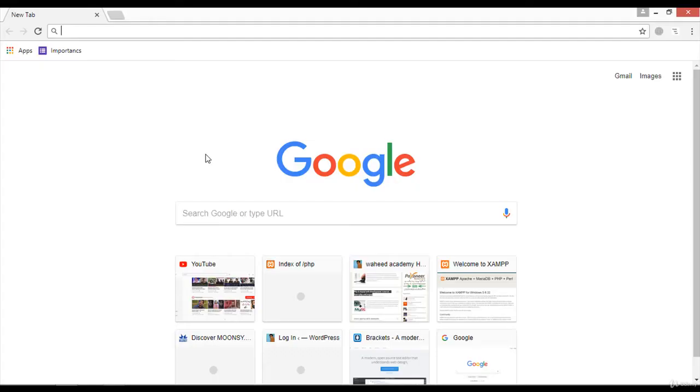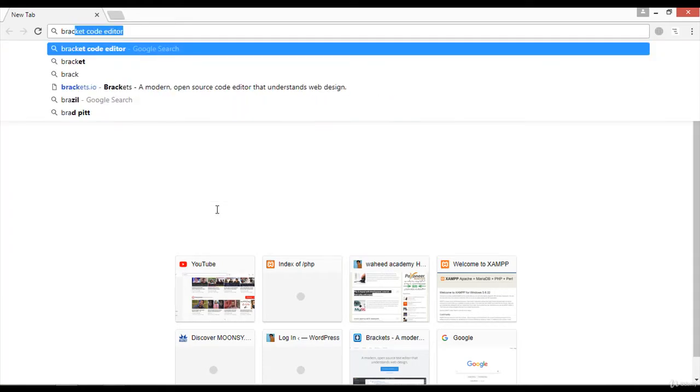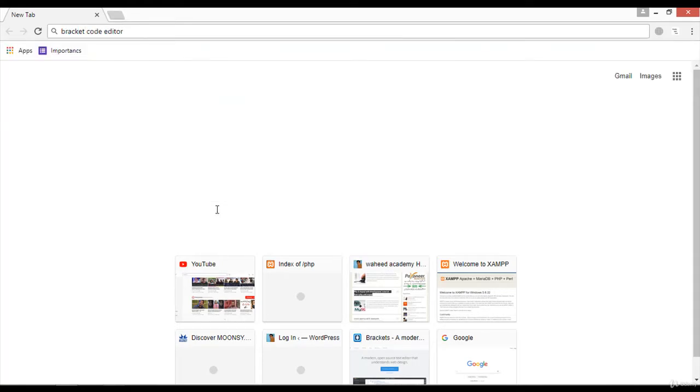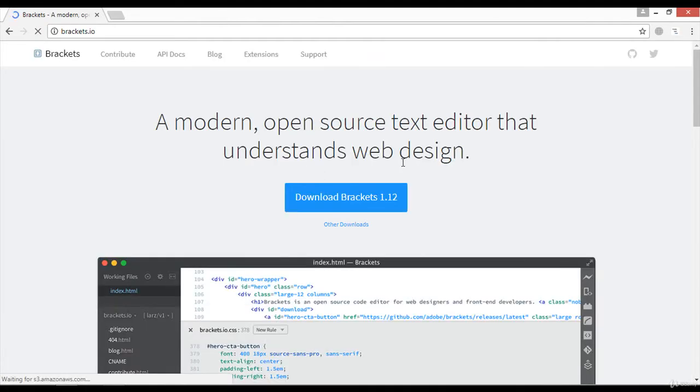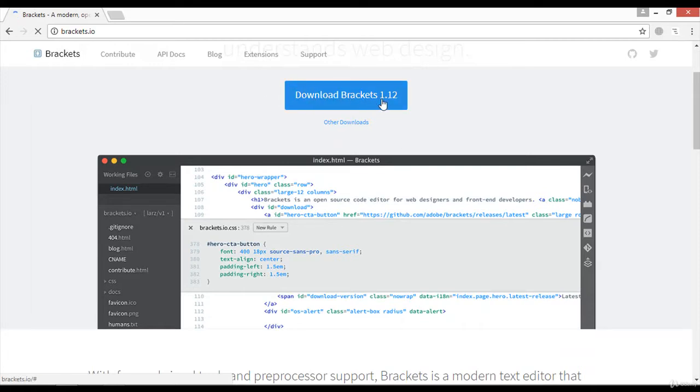So very nice. Go to your browser and simply type Brackets code editor and enter. You can see the website brackets.io is the main website to download this code editor. Click on the link, and this is the latest version. Download Brackets 1.12. I think I have already downloaded this, but again I'm just going to click on this to download this code editor.